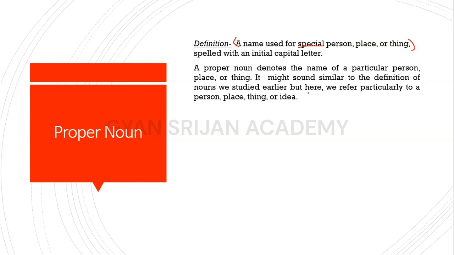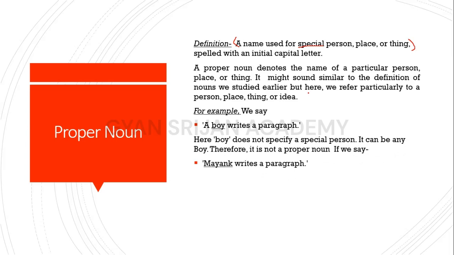Okay, so let's see some examples. For example, we say a boy writes a paragraph. Here a boy does not specify a special person or an individual person. It can be any person. It can be I, you, anyone amongst the viewers, or even my neighbor. It can be anyone.